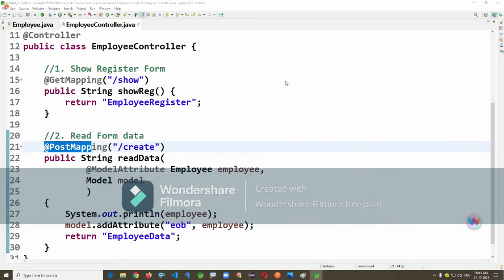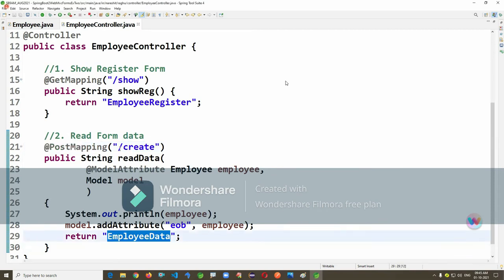Finally, what you want to show to the browser, that UI page name you have to return. What is the page that you want to show? I want to show employee data. If you click on submit, we have to show something back to the UI, right?